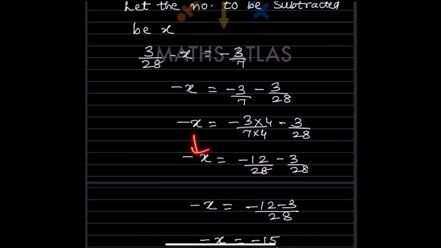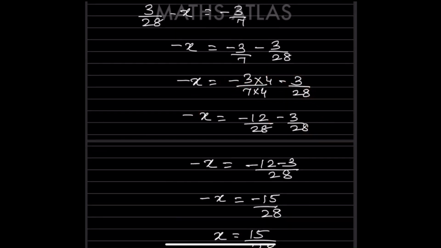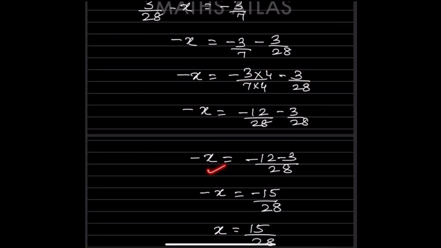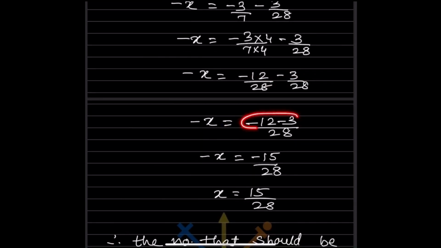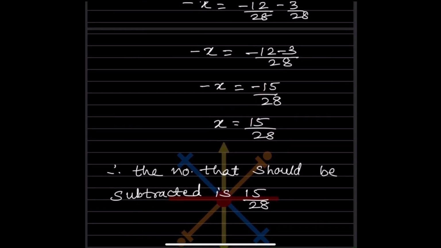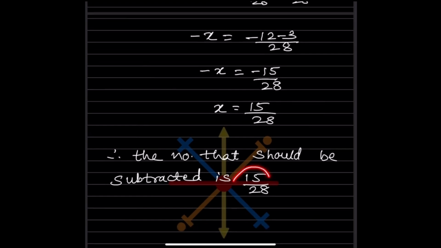So here this is minus 12 by 28, minus 3 by 28. So minus 12 minus 3 by 28. So this is going to be minus 15 by 28. Now you can see in both places there is a negative sign, so that is going to be positive. So that is going to be 15 by 28. Therefore, the number that should be subtracted is 15 by 28.